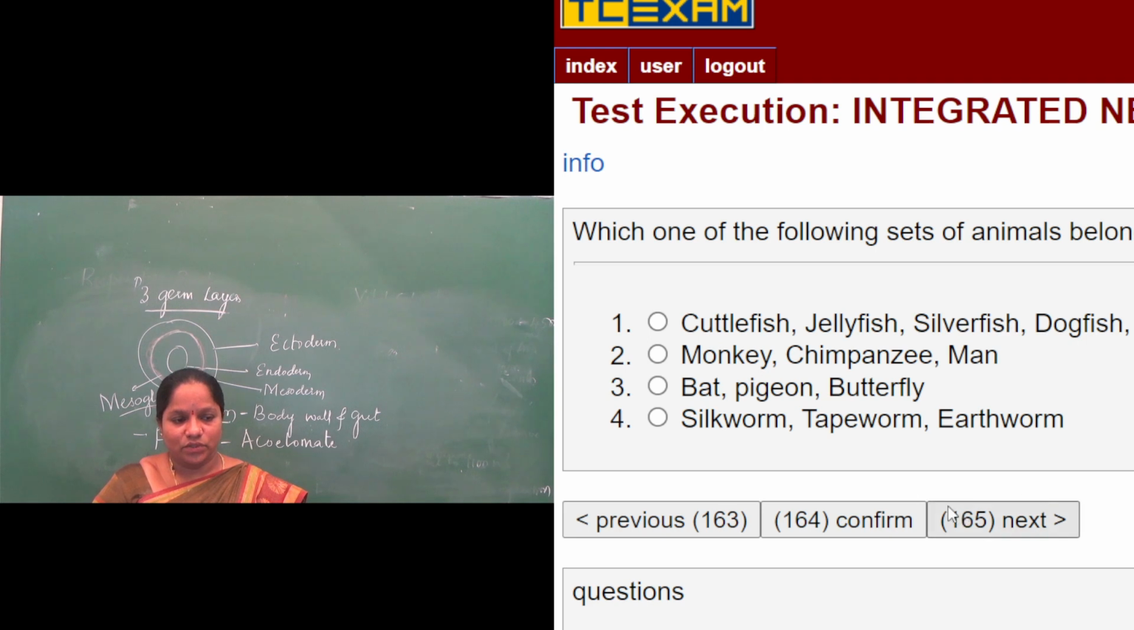So the answer for this question is the second: monkey, chimpanzee and man belong to the single taxonomic group called class Mammalia. Phylum Chordata or Vertebrata, class Mammalia. Next one.